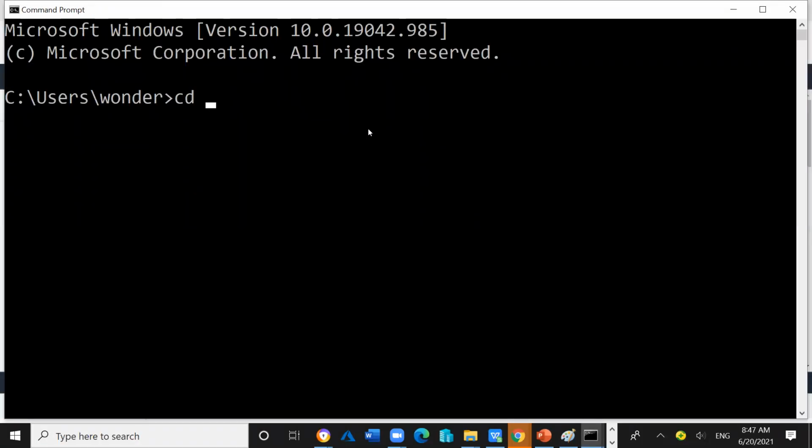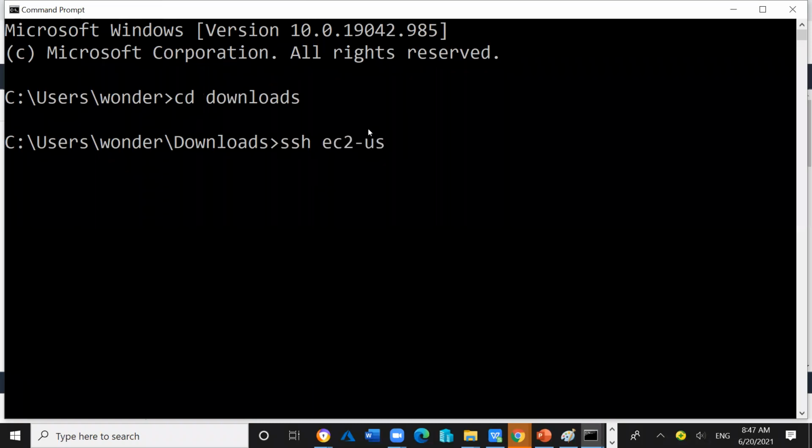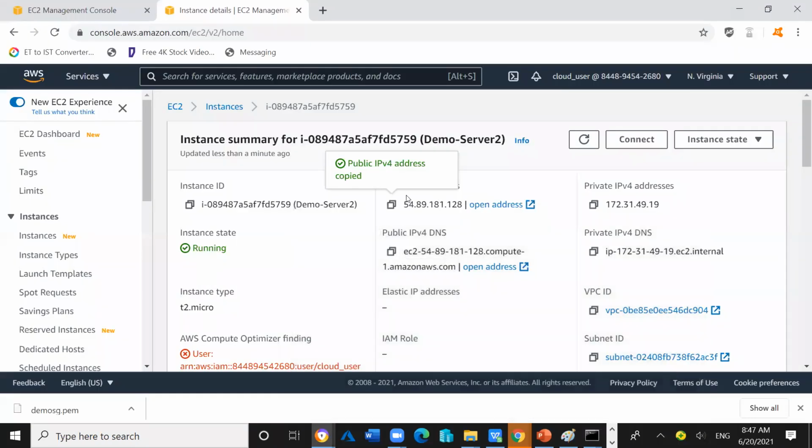This time it will provide the access, because we are using the existing security group, in which we have already allowed the SSH entry. So in Downloads, type ssh ec2-user at